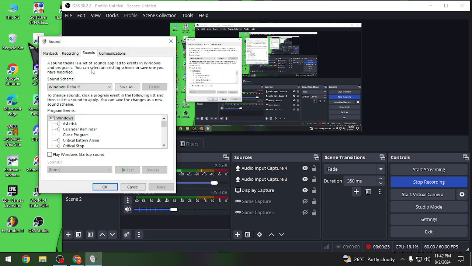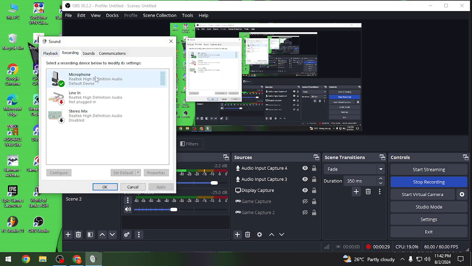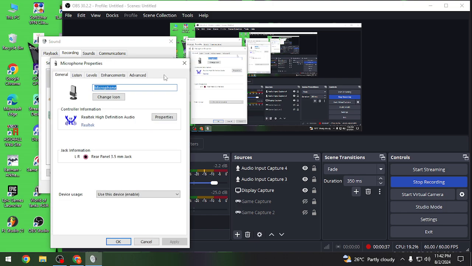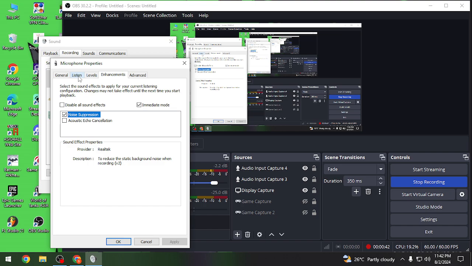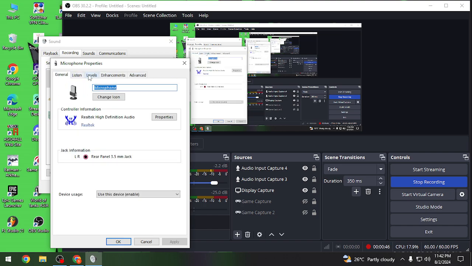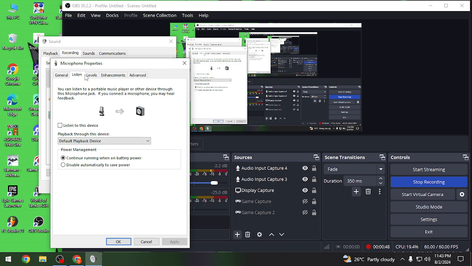While you're on the sounds, you're going to click recording and see this mic, you got some signals on it. That means that this is the mic that you're using. You're going to click that and show properties. If you don't have any of these enhancement and levels buttons in here, you're going to